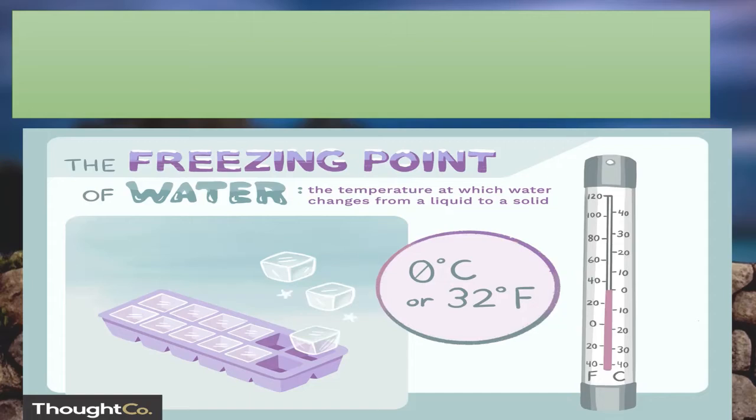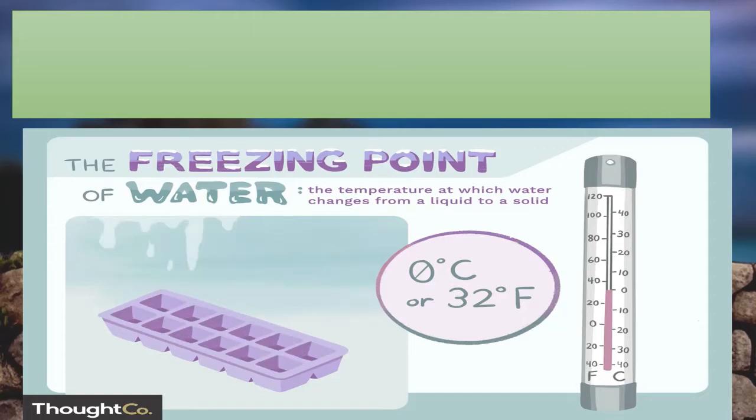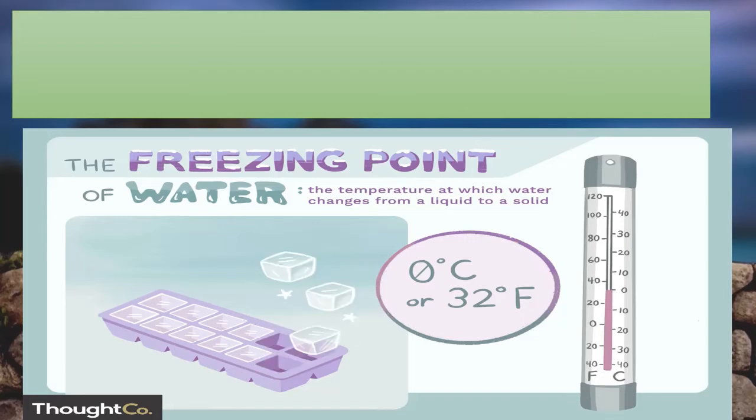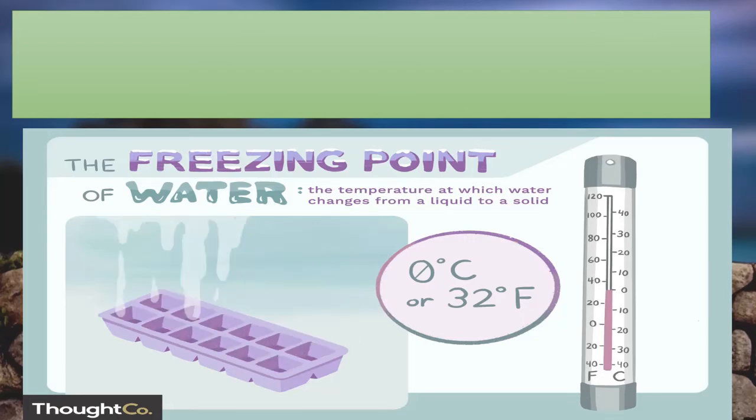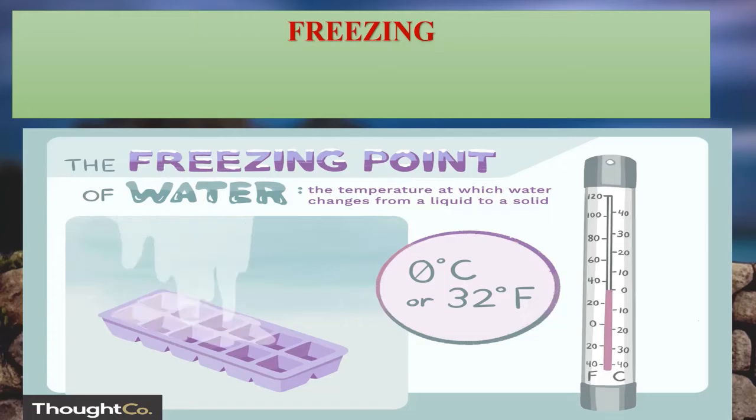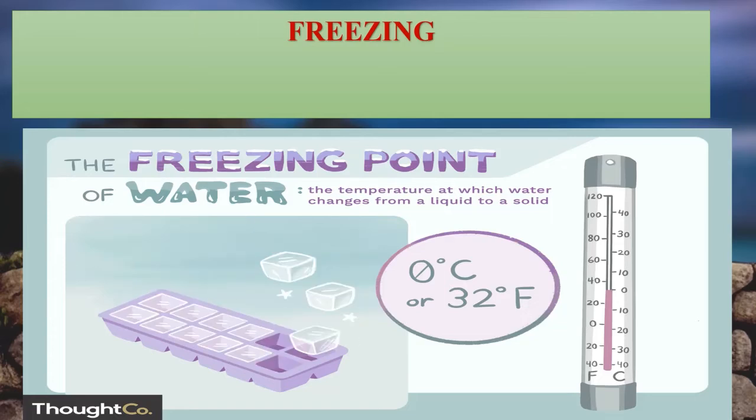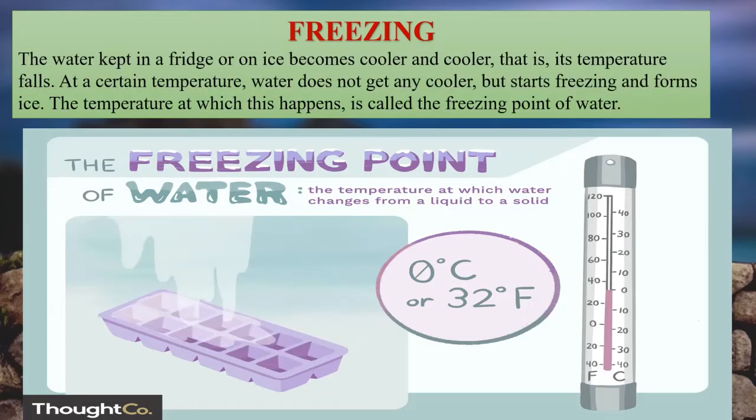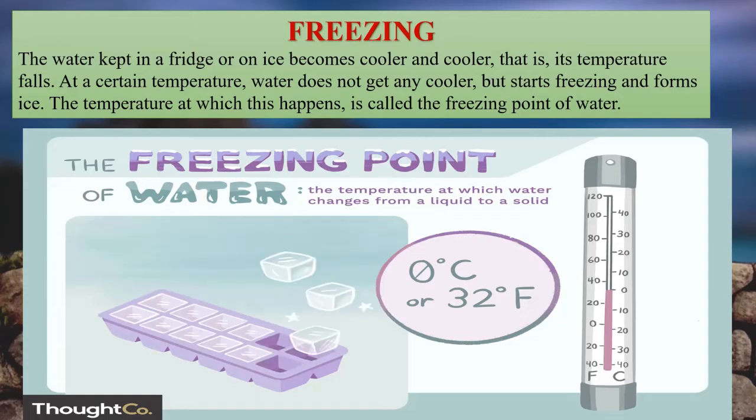We've all done this: we have filled ice trays with water and kept them in the refrigerator, which later turns into ice. So with this, we move on to a very interesting point, that is freezing. The water kept in a fridge or on ice becomes cooler and cooler. That is, its temperature falls. Here there is loss of heat.